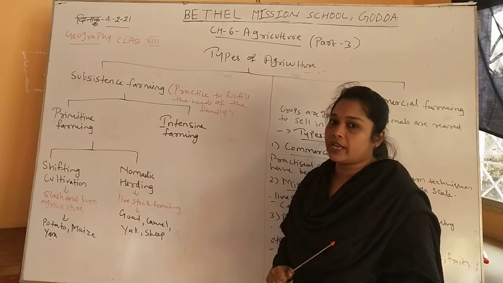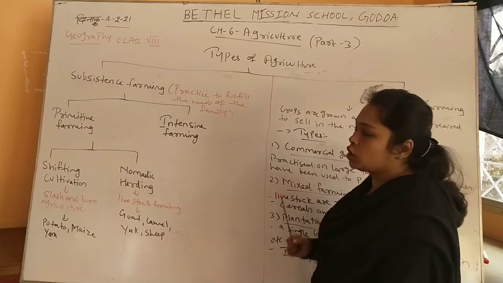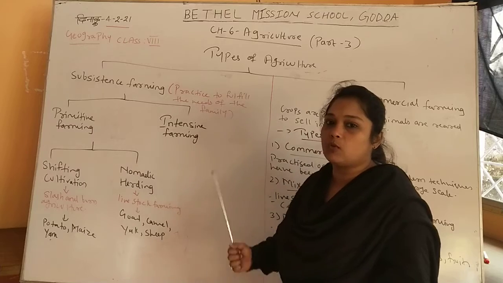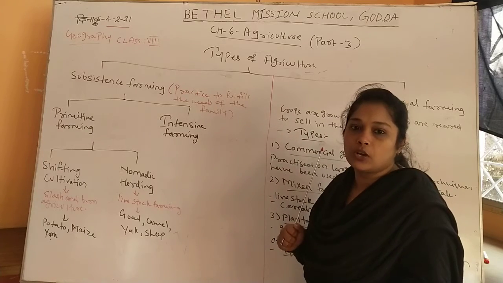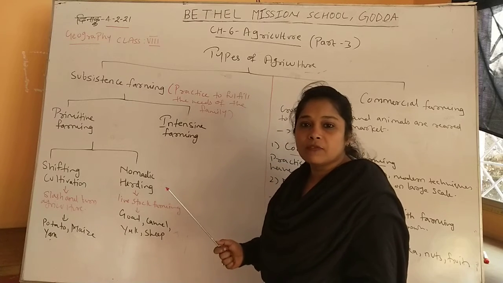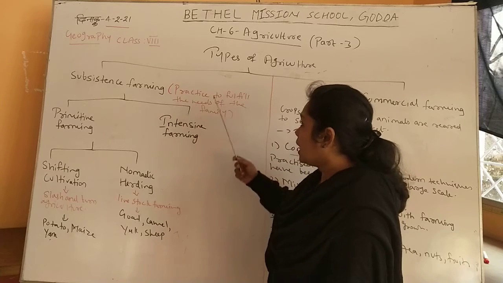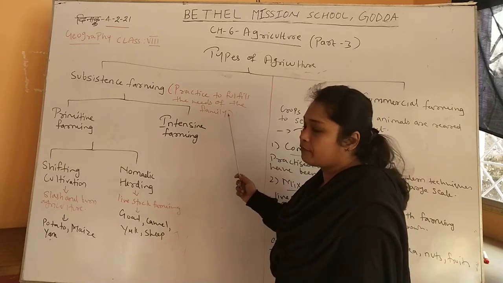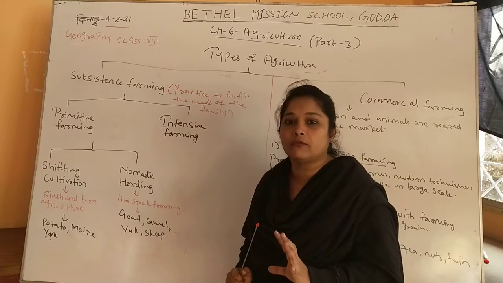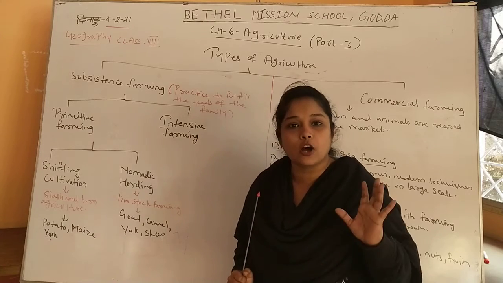There are two types of agriculture which we have in India, that is subsistence farming and commercial farming. First we will start with what is subsistence farming, then we will see what is commercial farming. Now subsistence farming is the oldest type of farming, practiced to fulfill the needs of the family. This farming is done only to fulfill the needs of the family, not for selling those crops in the market and not for gaining any kind of profit.